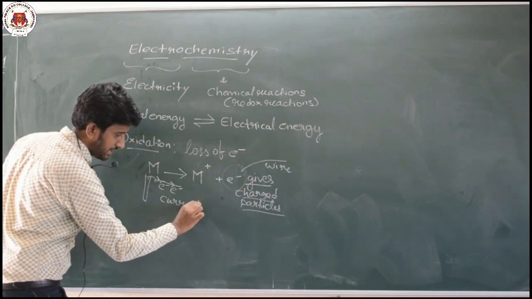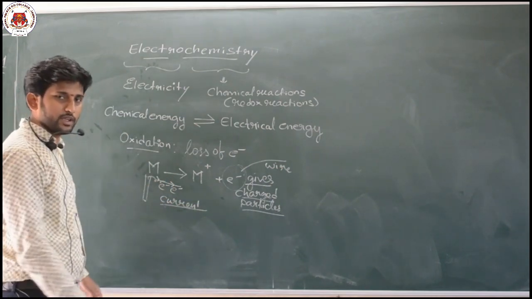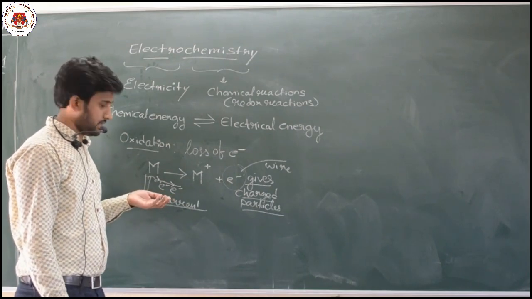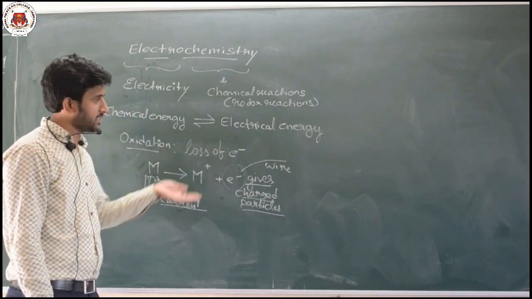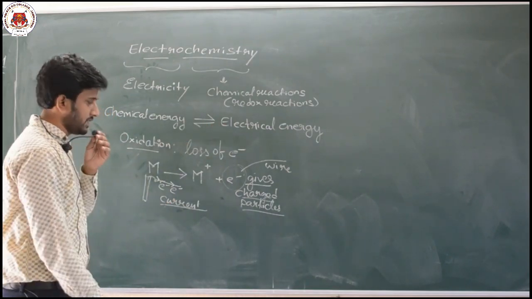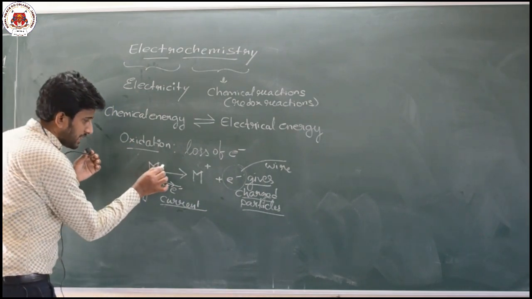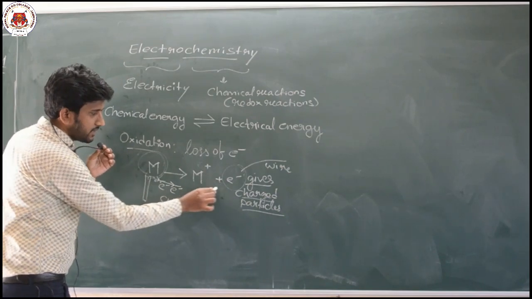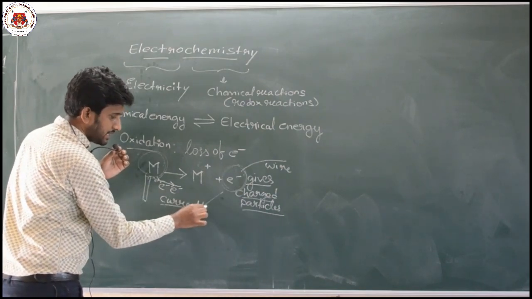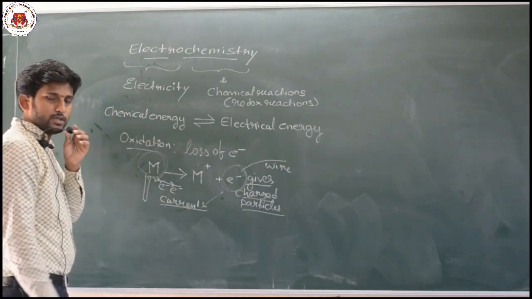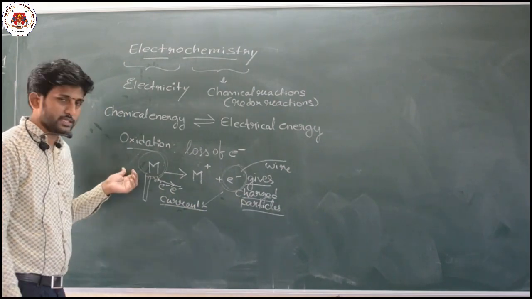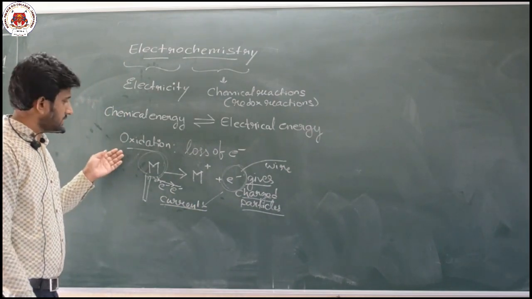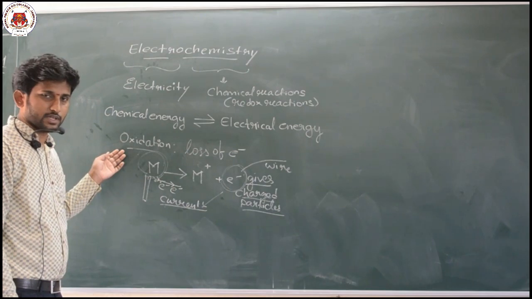Current is nothing but electrical energy. So what has happened? Some chemical energy in the metal is converted into electrical energy in this process. That is the oxidation process.